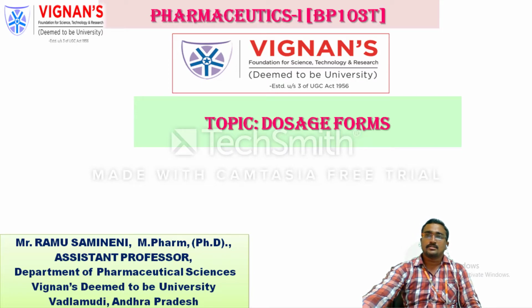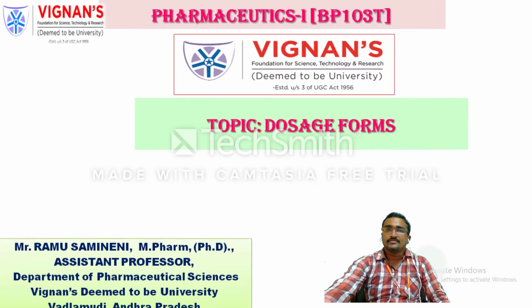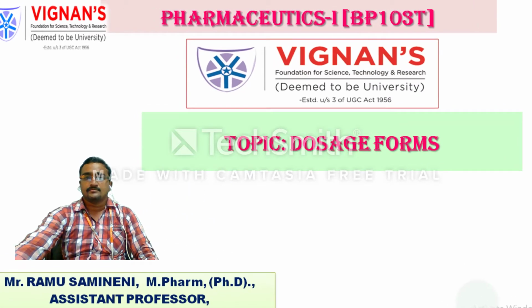We currently use different types of dosage forms in our regular life, whether oral dosage forms, parenteral dosage forms, topical dosage forms, otic dosage forms, nasal dosage forms, or ophthalmic dosage forms. So in this video I would like to discuss the importance of dosage forms and different types of dosage forms.